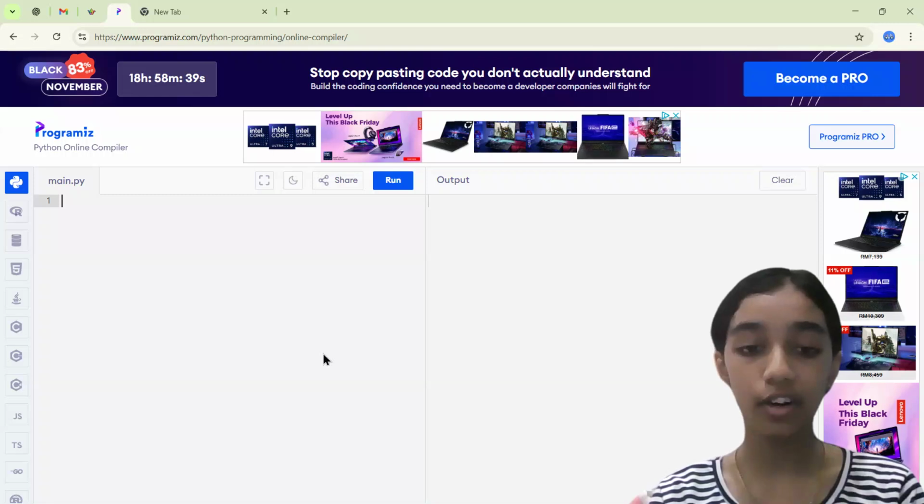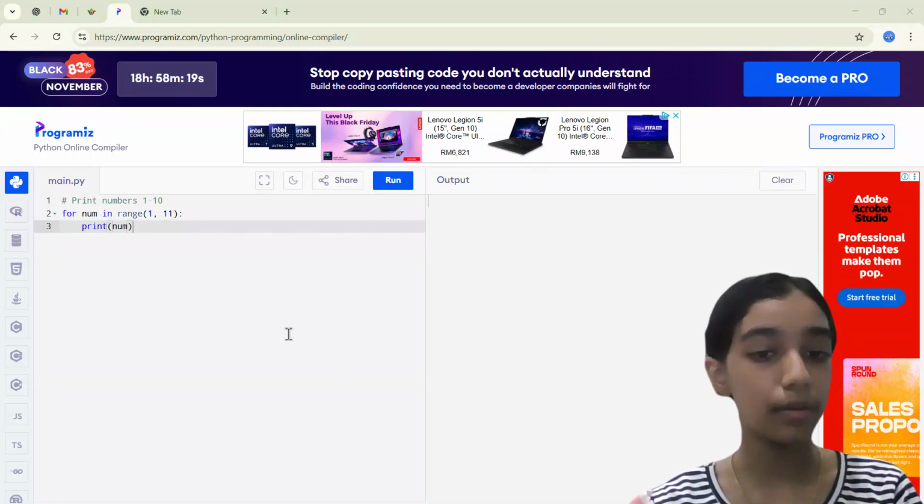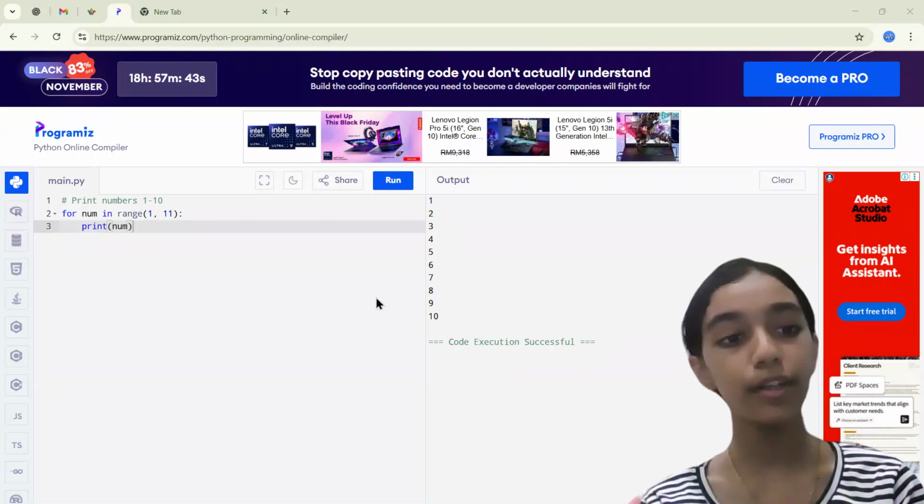In our last lesson, we learned about while loops and for loops. In this lesson, we're going to learn about how to control the loops. Okay, now this is an example of how to print numbers from 1 to 10. Let's try it out. Okay, it works.